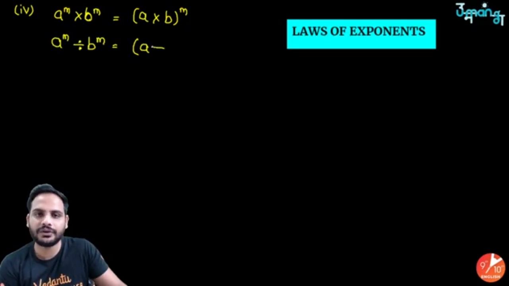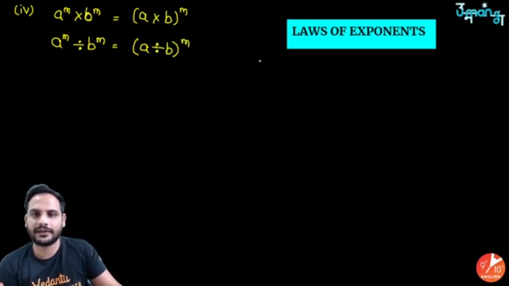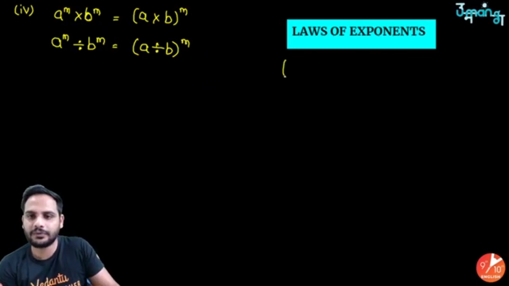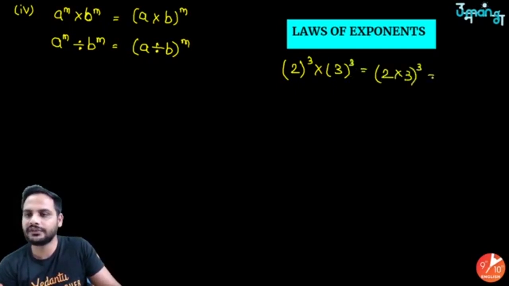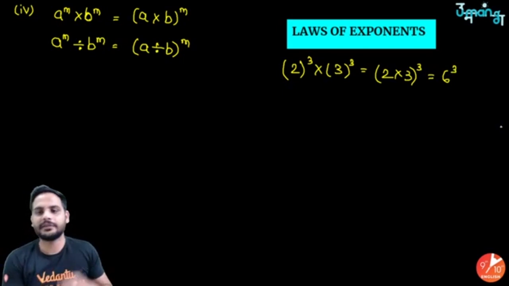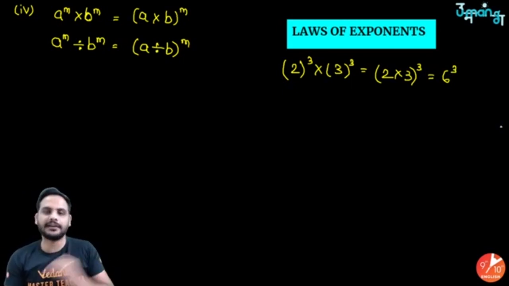So here also you can take the power common. For example, suppose I give you 2 cube into 3 cube. You can also write it as 2 into 3 whole cube, which is 6 cube. Got it? So if the bases are different but the power is same, it can work like that.